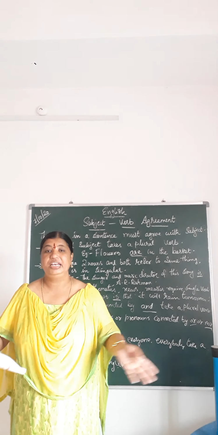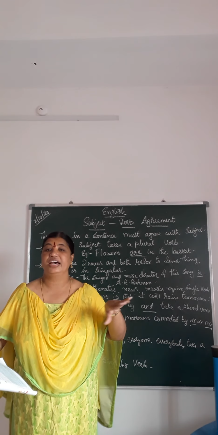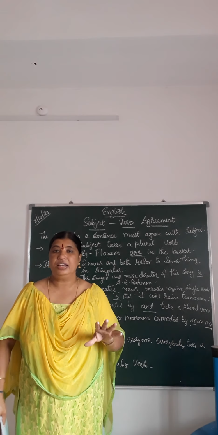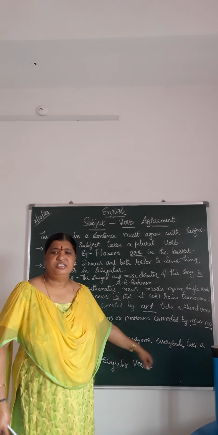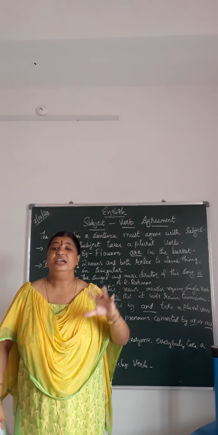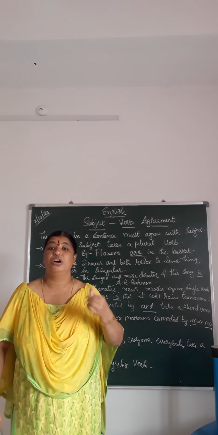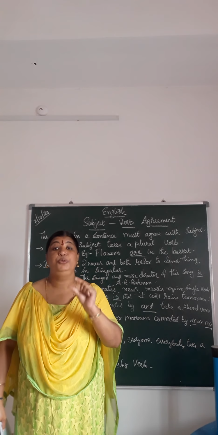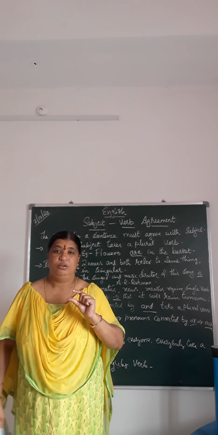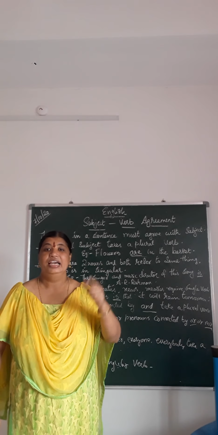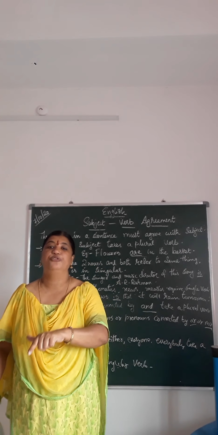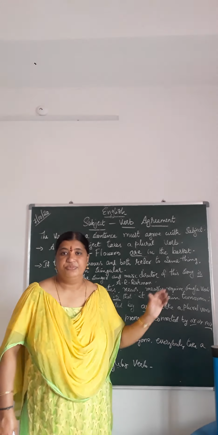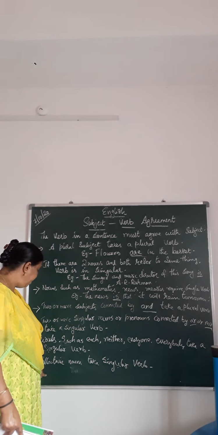For example, everyone is invited for the party. The word everyone means many people, but you are using the word everyone there. You cannot use plural were; you should use is. Everyone is coming for the party today. Okay children, understood? Now let's go to the next agreement.